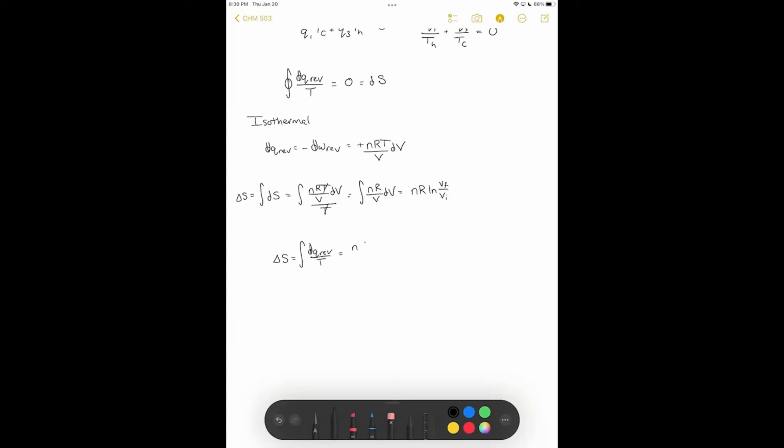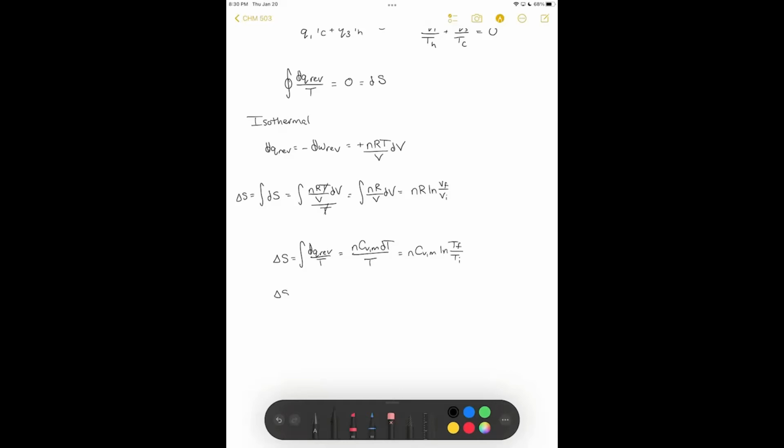So that would be nCVm dT. And now, to calculate the entropy, it's nCVm over T dT. So to do this, we would get nCVm natural log of T final over T initial.